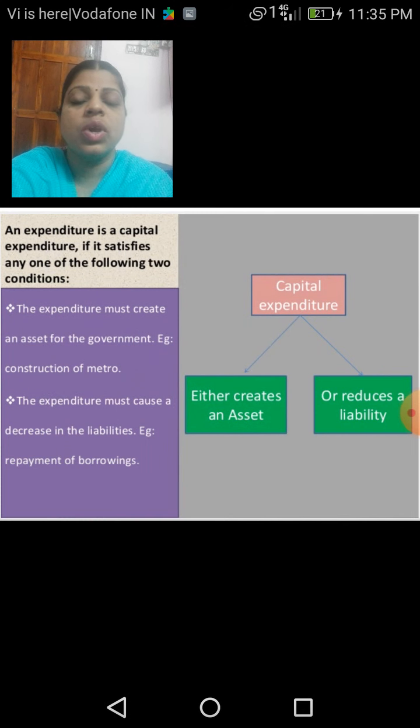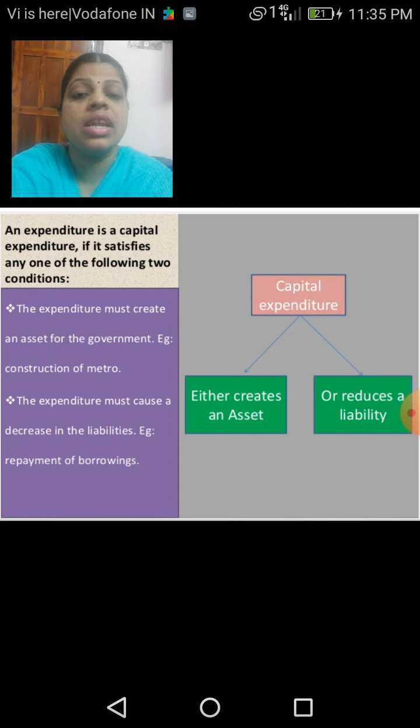Capital expenditure is so if it satisfies any one of the following two conditions. What are they? It either creates an asset or reduces a liability. The expenditure must create an asset for the government. The best example I told you is the metro.